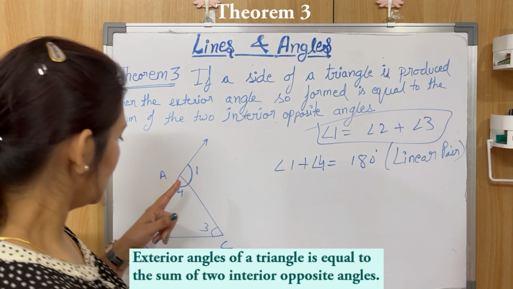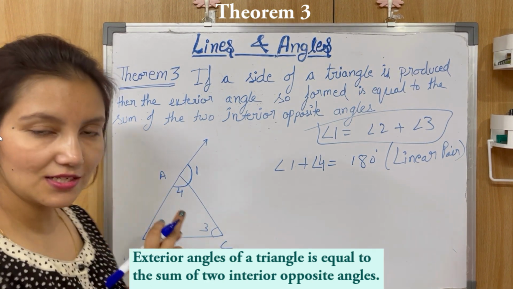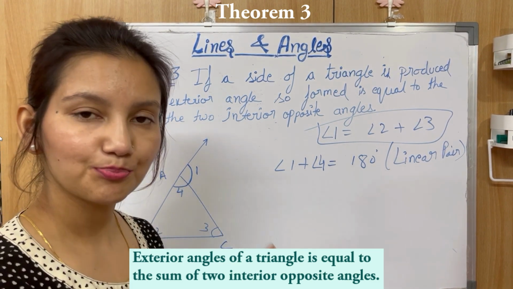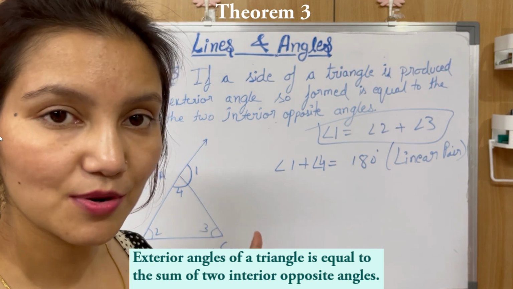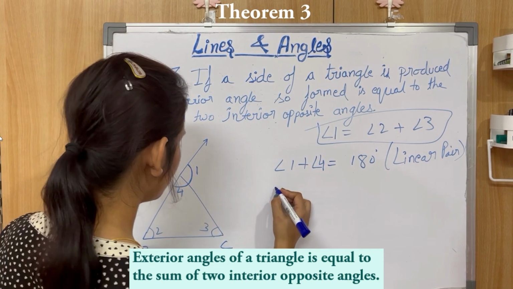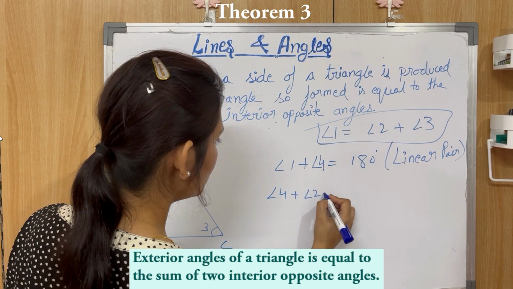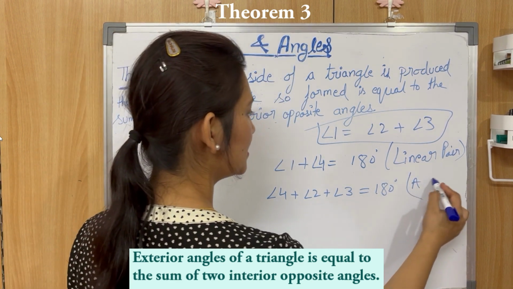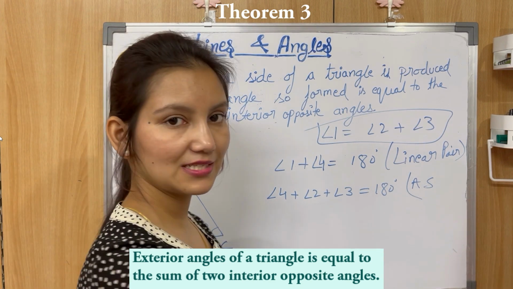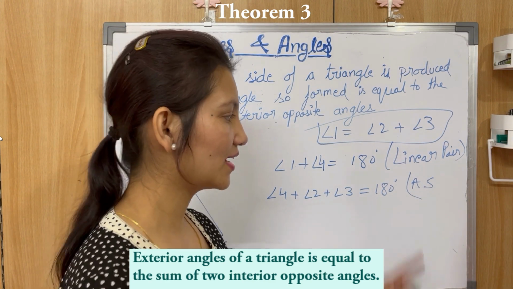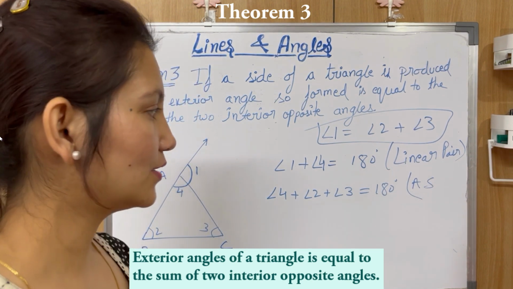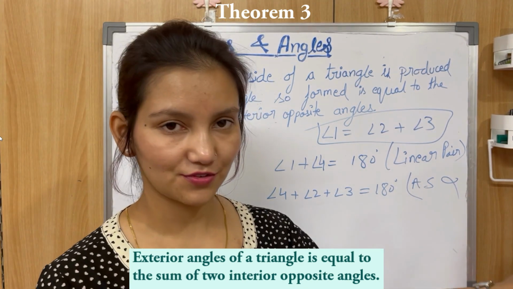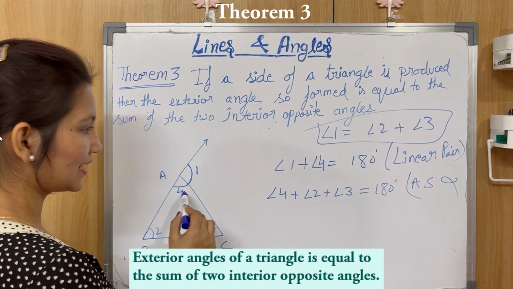Okay, now this ABC is a triangle. So the sum of all these three angles is supposed to be 180 degree, because according to the angle sum property of a triangle, we just did it. So angle 4 plus angle 2 plus angle 3 will be equal to 180 degree, because of the angle sum property of a triangle. Don't write these short forms in exams because your teacher won't understand it. Okay, ASP, angle sum property. I don't know whether they will understand it or not, but I'll definitely not give marks for this if you write this short form, right? Okay, so angle 4 plus angle 2 plus angle 3 is 180 degree.